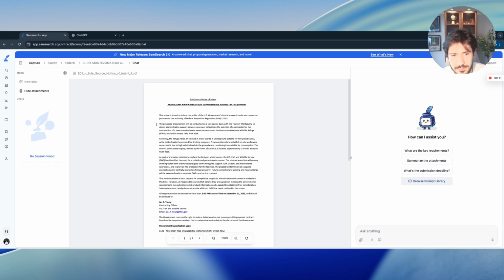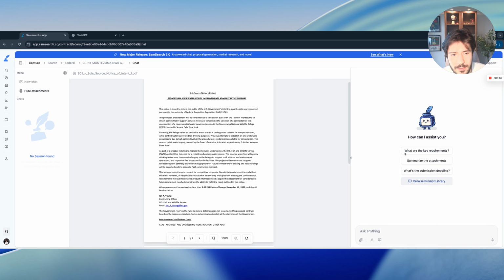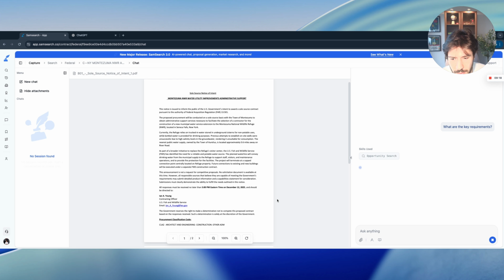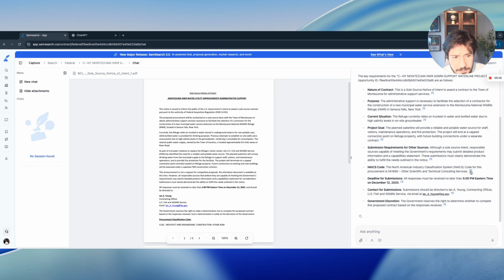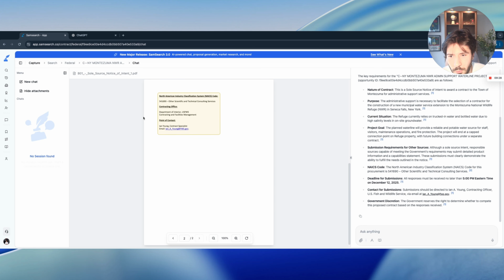So we have this document here, and I want to ask Sammy, what are the key requirements? I have no idea about this opportunity. And it found me those details, but that's not enough information for me. I want to know where it got that information from. So in this case, there's the details about the NAICS code. And when I clicked on the reference, I was able to see this highlighted box. And then you could see here that it got this information from here. You could see this is the NAICS code, for example.